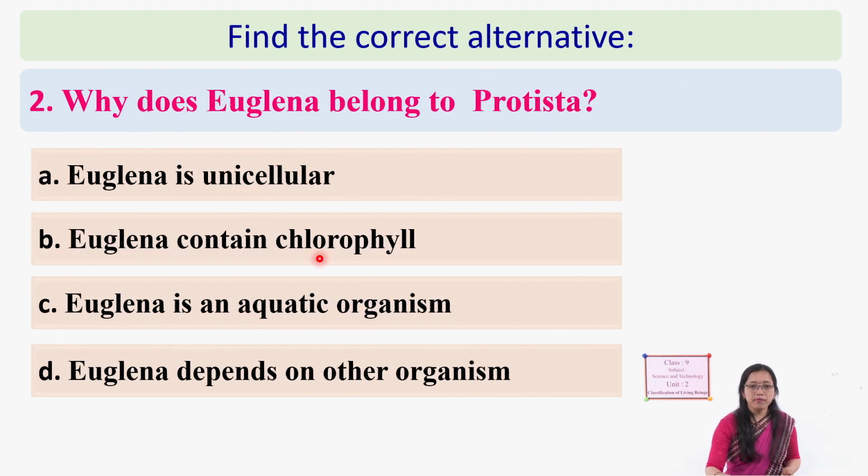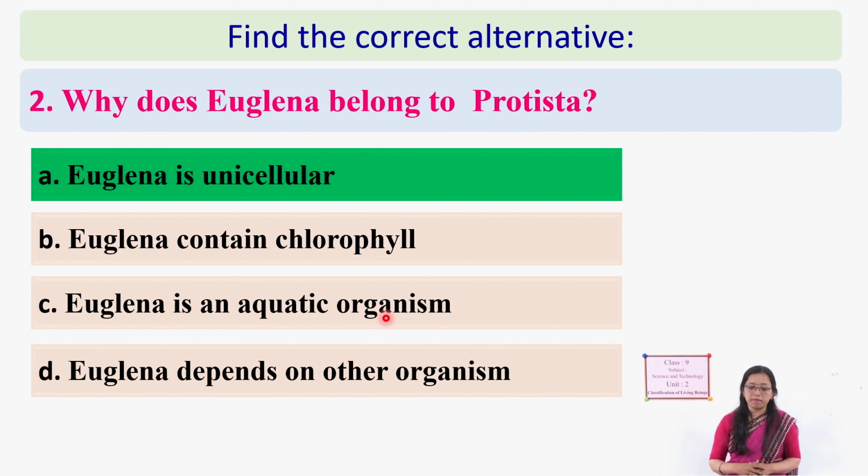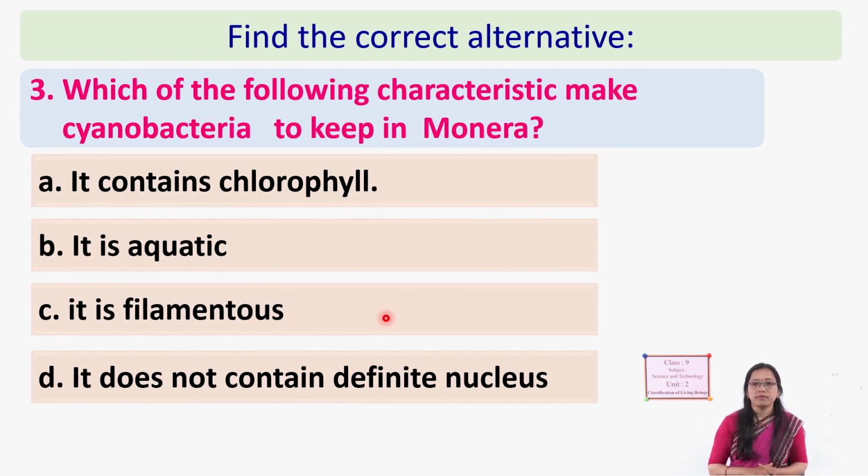Next question. Why does Euglena belong to Protista? Already we have learned about Euglena. Which is the correct answer? Euglena is unicellular. Euglena contains chlorophyll. Euglena is an aquatic organism. Euglena depends on other organisms. Which one is the correct answer? Yes, Euglena is unicellular.